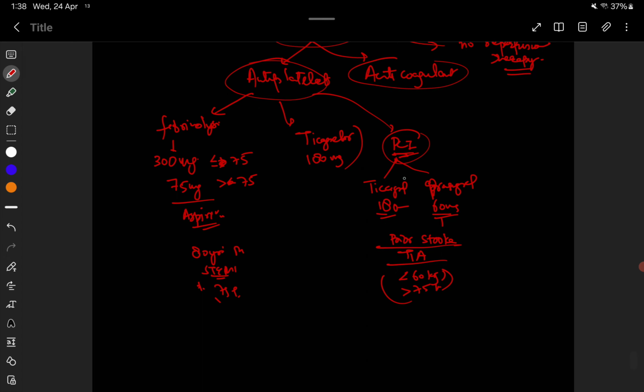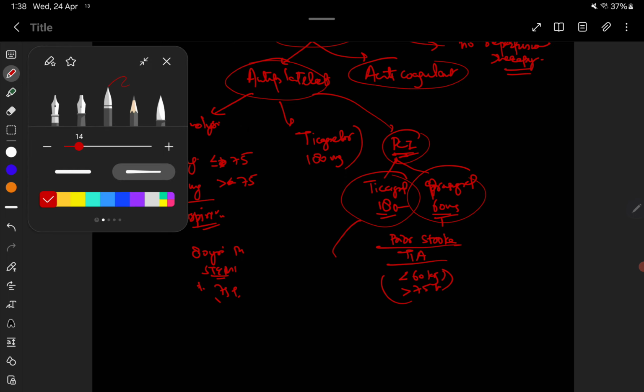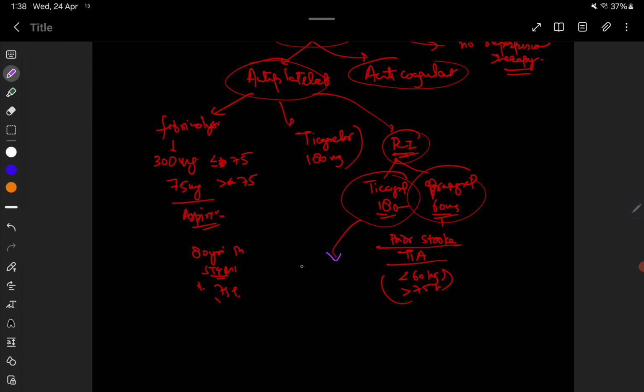So if these two potent antiplatelets cannot be used, then we have to switch to clopidogrel 300 mg. The contraindications for ticagrelor and prasugrel will obviously include when the patient has a high risk of bleeding.